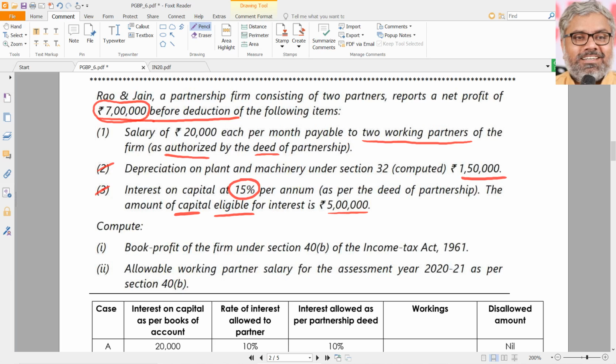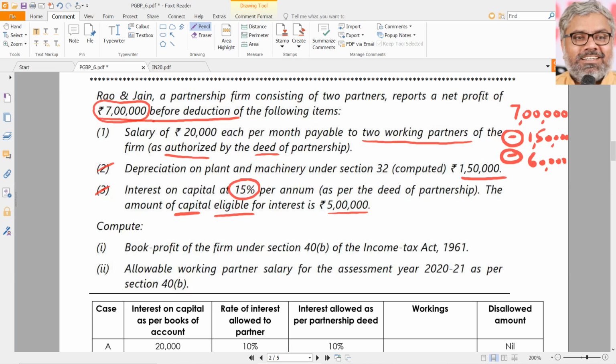As per the question, this 7 lakhs profit was before the deduction of the following items. So what do we have to do to calculate book profit? First we take the 7 lakhs rupees profit before the deduction of certain items. Remuneration we should not deduct, but we should deduct depreciation, which is allowed as a deduction under section 32. So 1,50,000 should be deducted. And also we should deduct interest to the extent allowed by 40B. That comes to how much? 5 lakhs into 12% only is allowed, which means 60,000 is allowed as deduction.